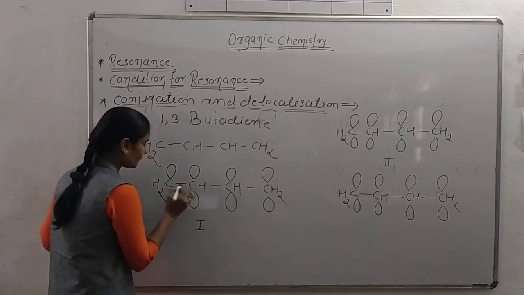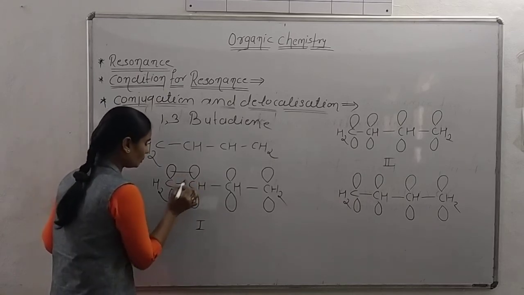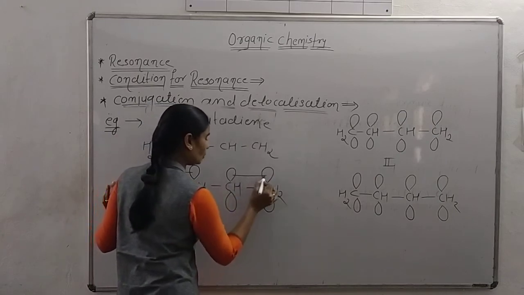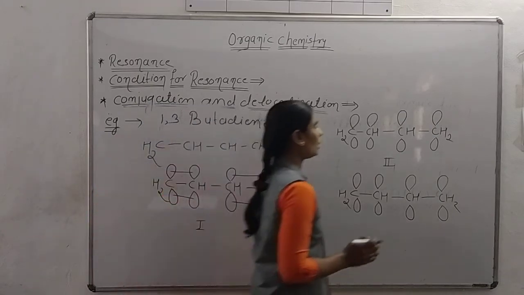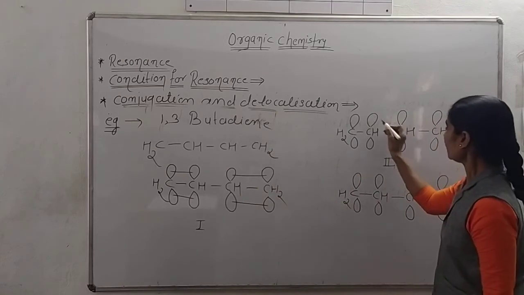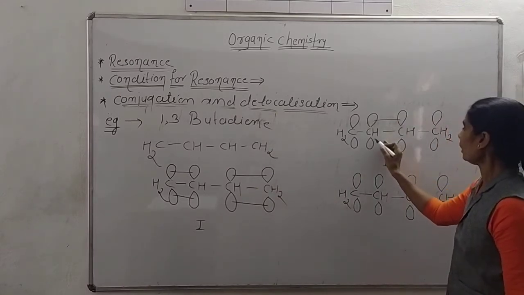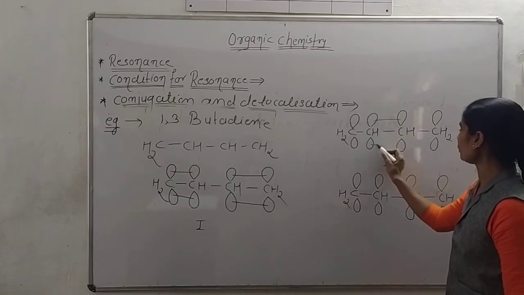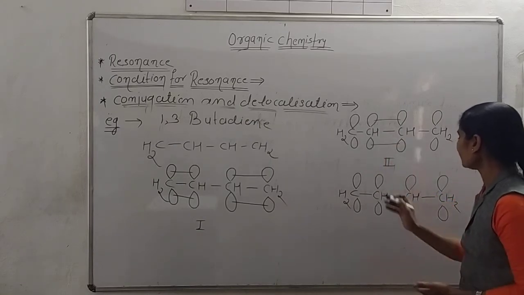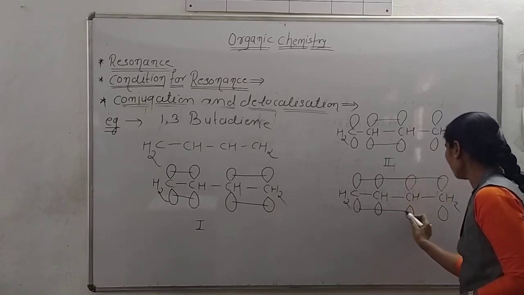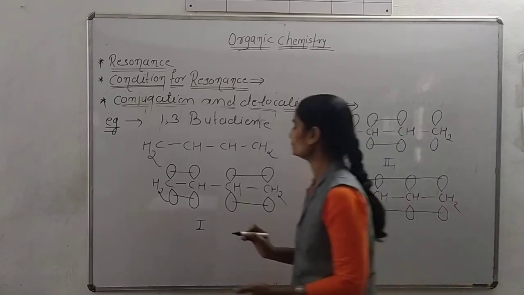Now this carbon and this carbon's p orbitals overlap like this, and this carbon's p orbital overlaps like this, or maybe this p orbital or this p orbital overlaps like this, or maybe this overlaps all over the molecule. Okay.